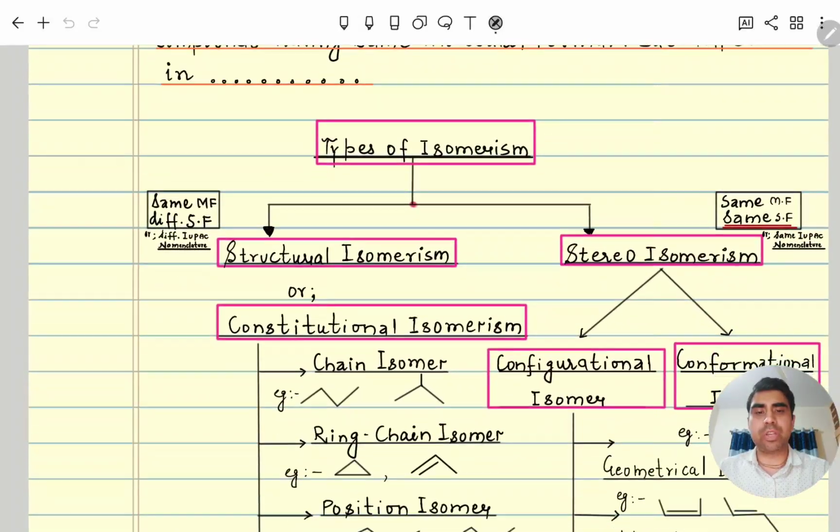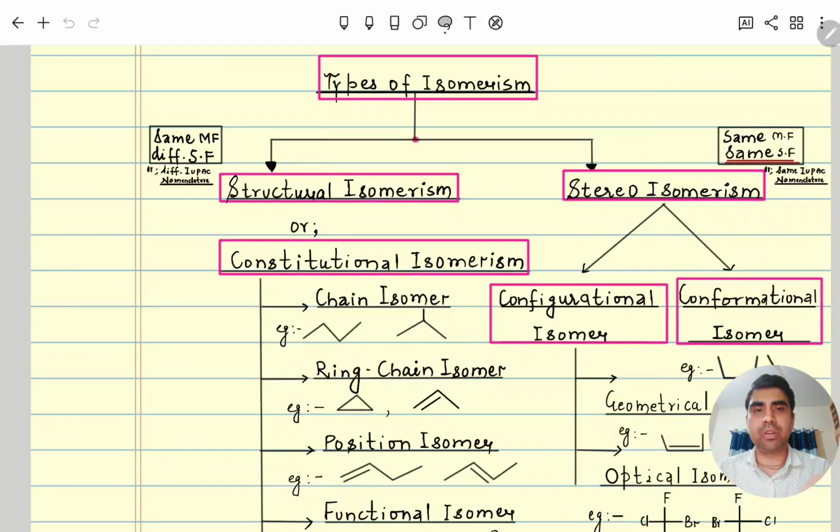In structural isomerism the structure will be different; here the stereo will be different. Both will have the same molecular formula. Structural isomers will have different structural formulas, meaning a different structure and a different IUPAC name. Whereas stereoisomerism will have the same molecular formula and the same structural formula, meaning the IUPAC name will also be the same. What is the meaning of different structural formula and same structural formula?